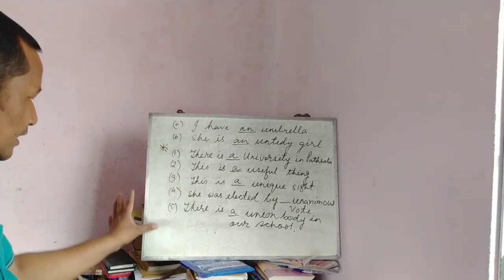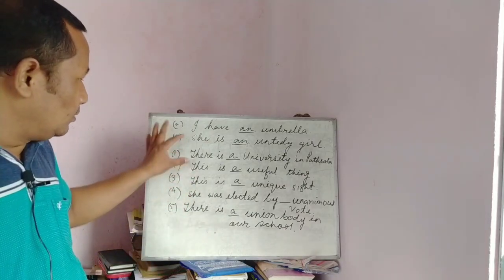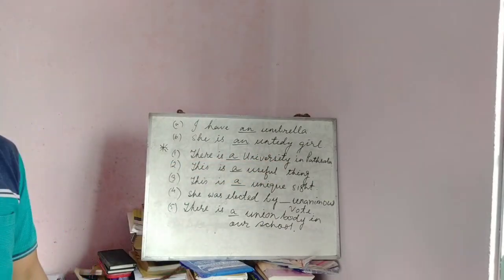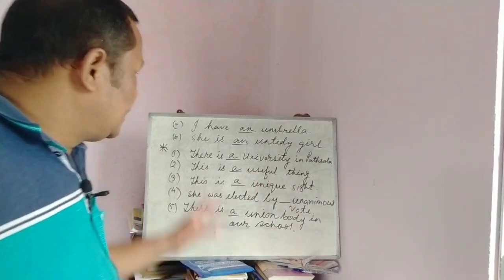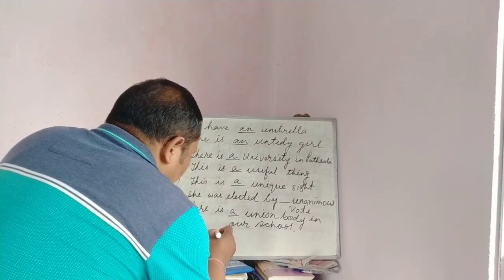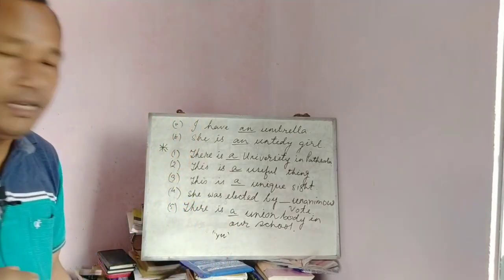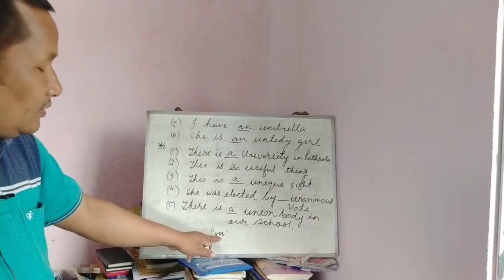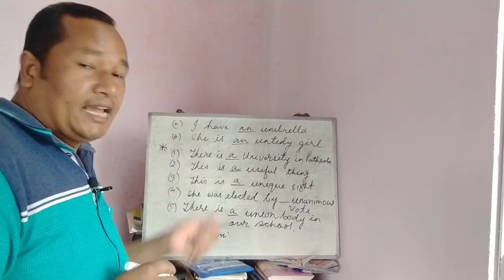There are many such sentences, but I have written only five here. There is a university in Fatsala. Here the sound of U is just like a consonant, the 'yu' sound, and that's why before university we use the article a.